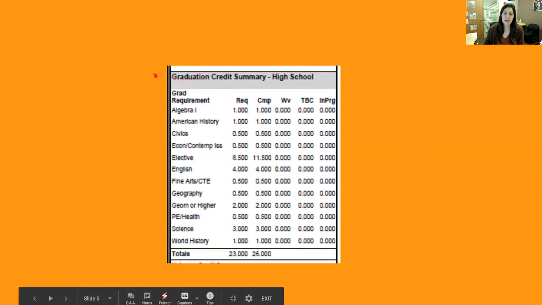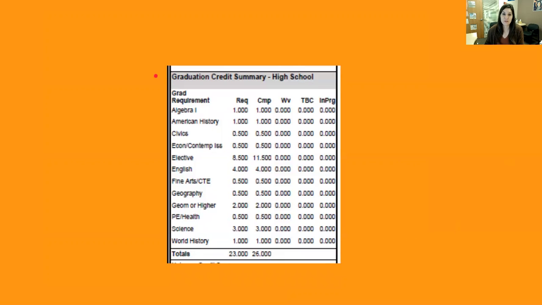This is a tool that counselors use to make sure that our students are on track for graduation, as these are the JEFCO graduation requirements. So you'll see the course requirements, the number of credits that are required, the number of credits that have been completed, the number of credits that are waived, and this is for particular students, and if it applies to you, you'll know. This is credits that need to be completed, and then these are for credits that are in progress.